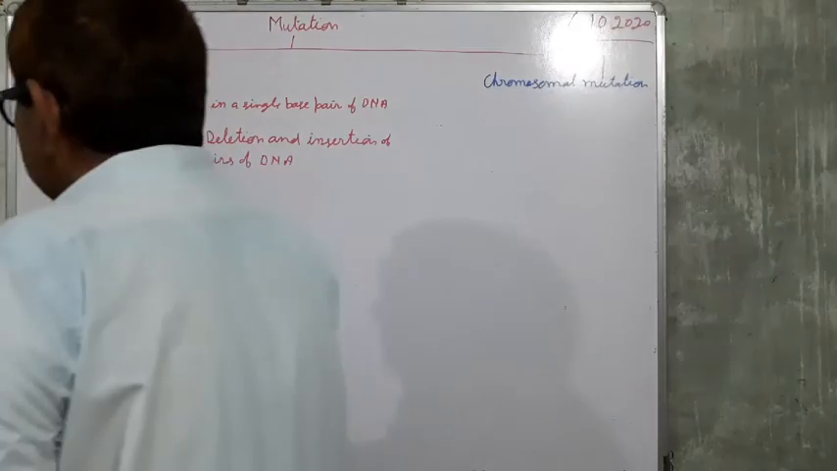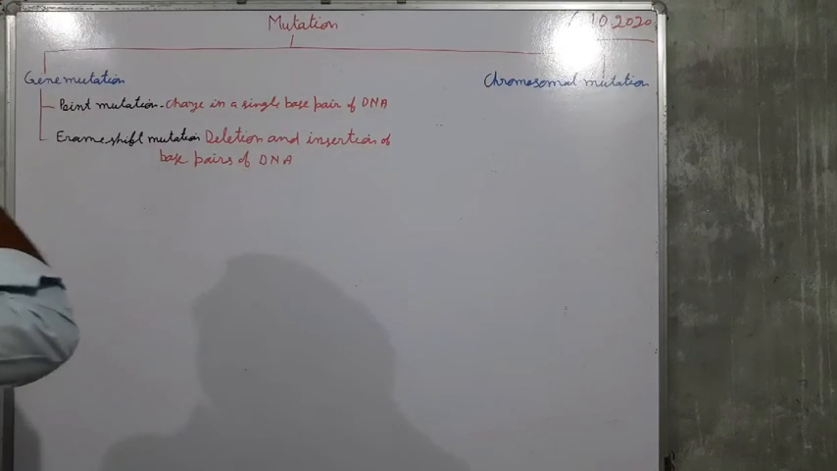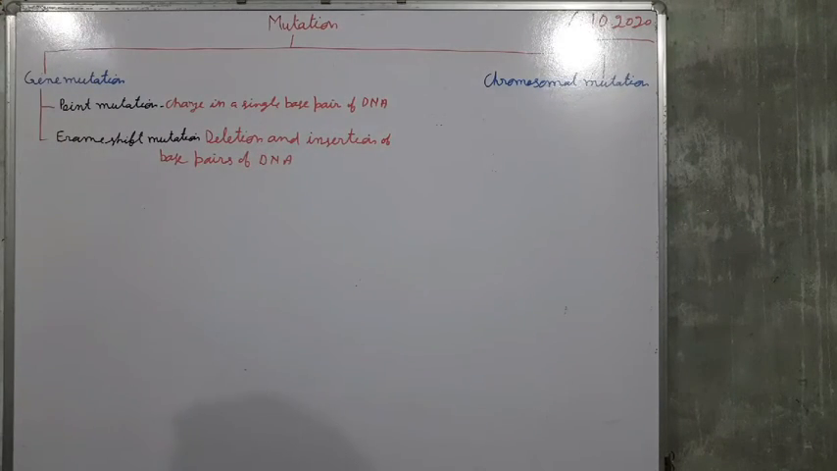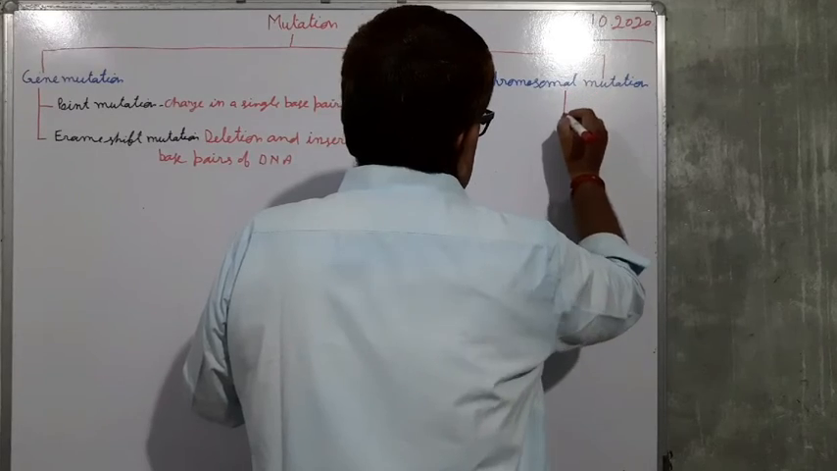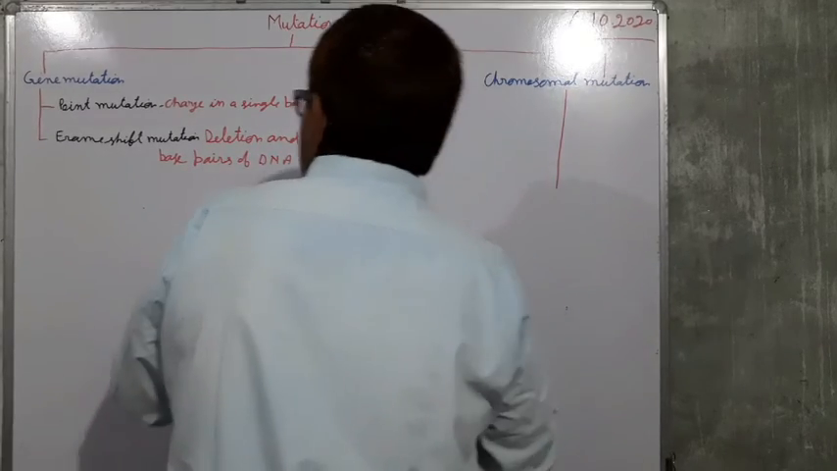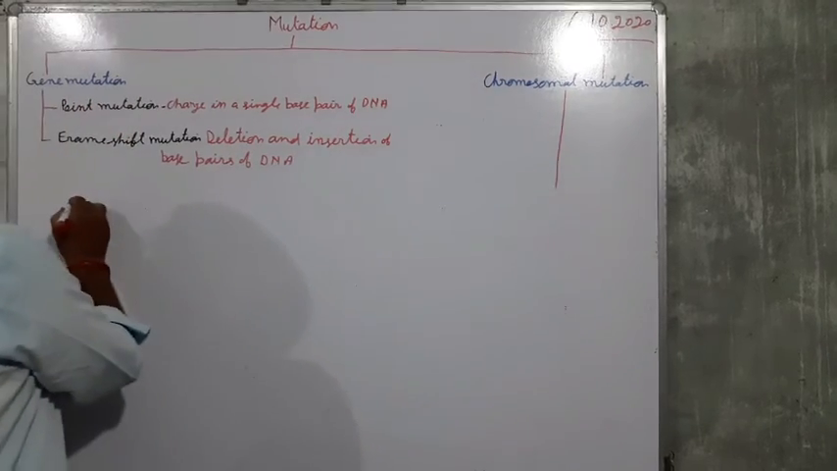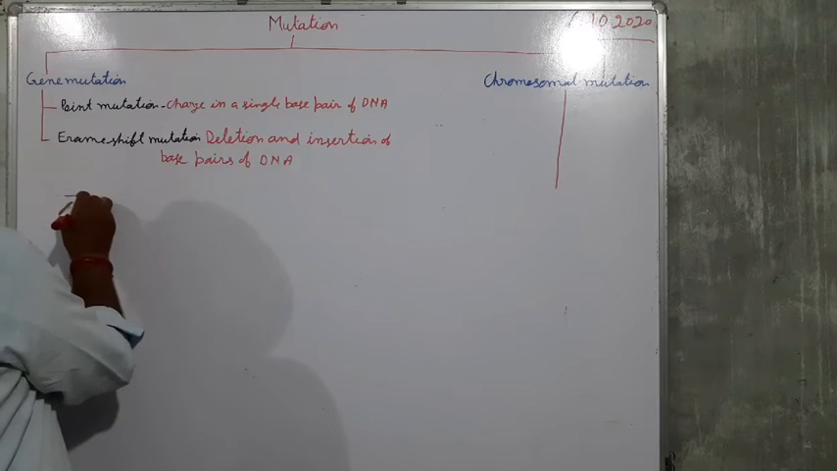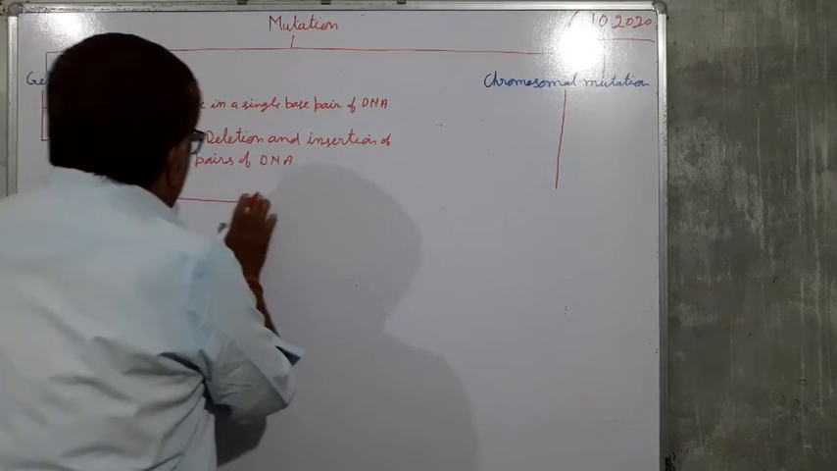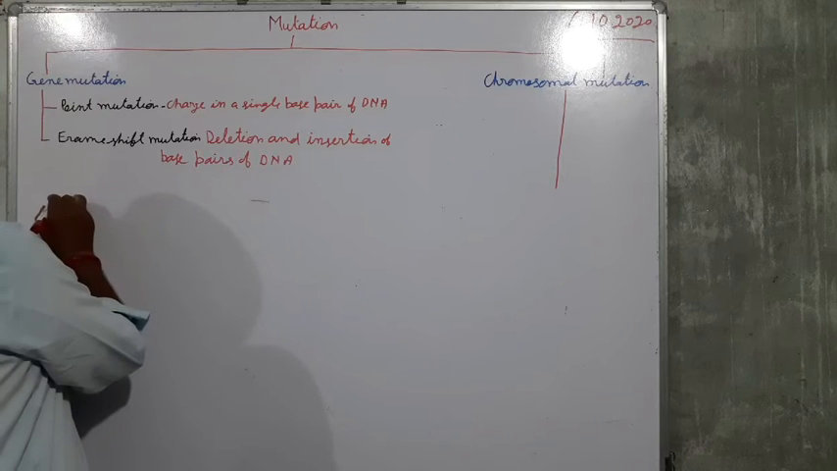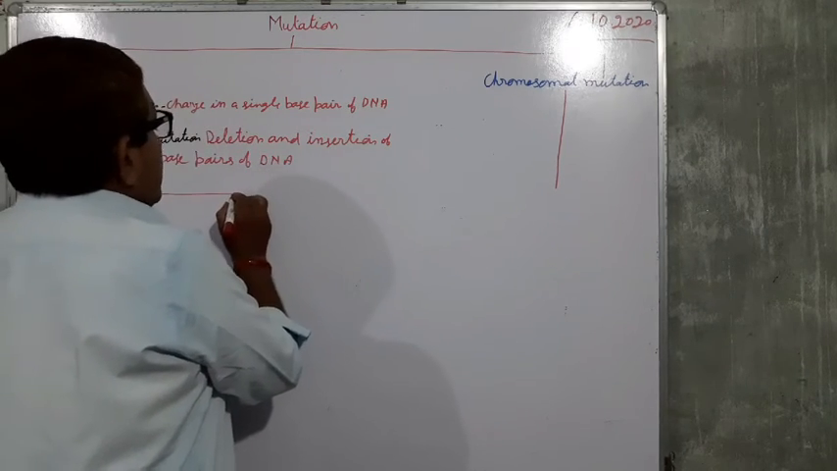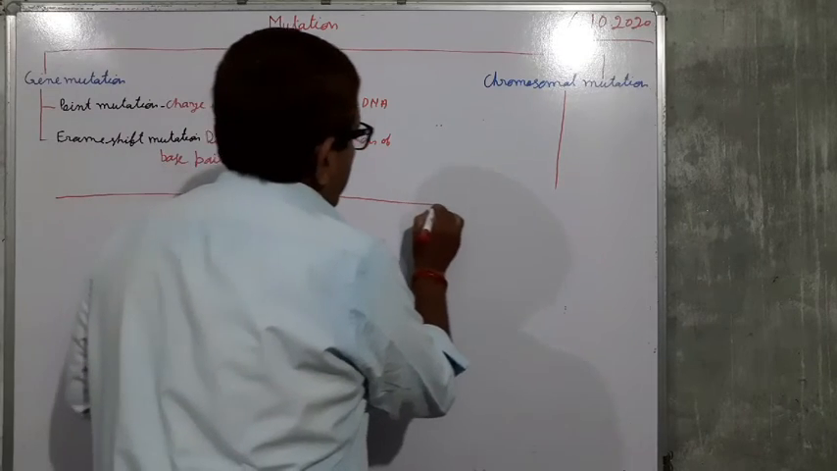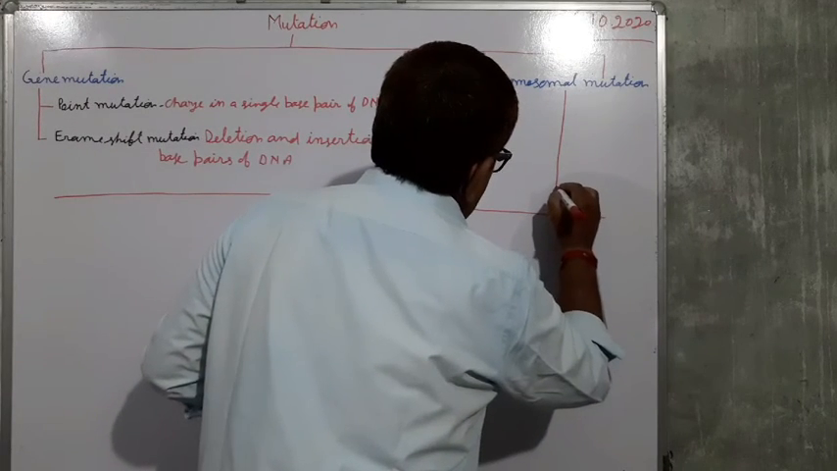Now next we are going to study chromosomal mutation. Chromosomal mutation is also of two types. Number one is structural change in the chromosome and the other is numerical change in the chromosome.